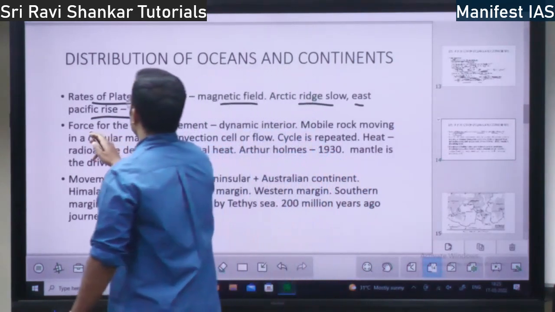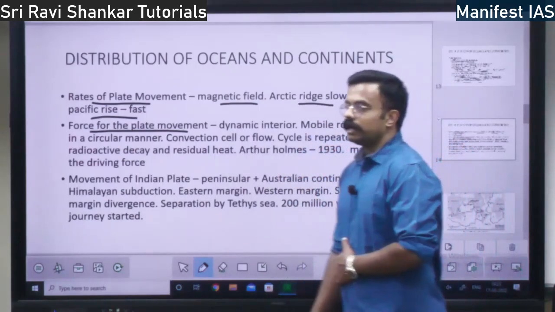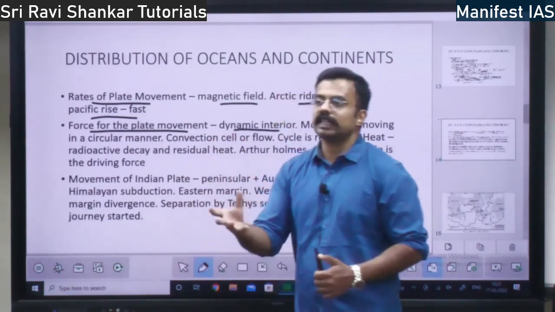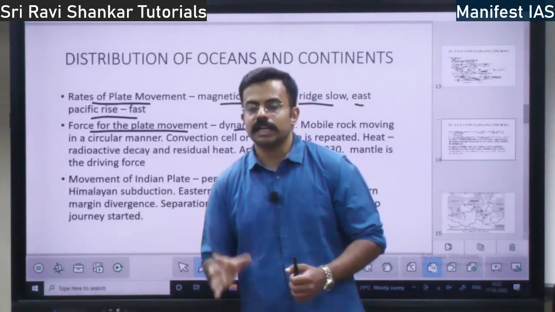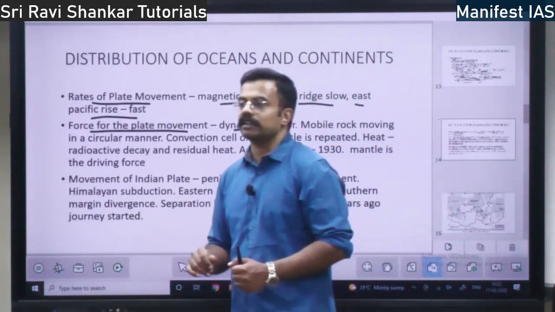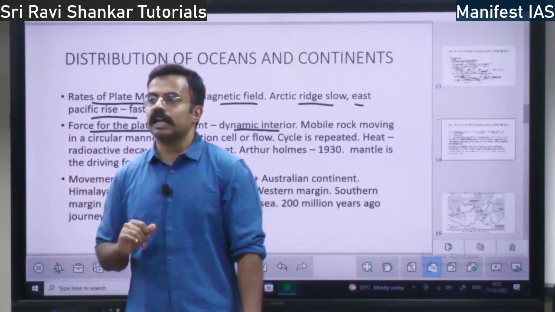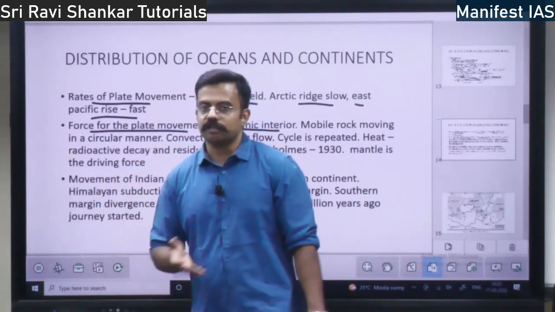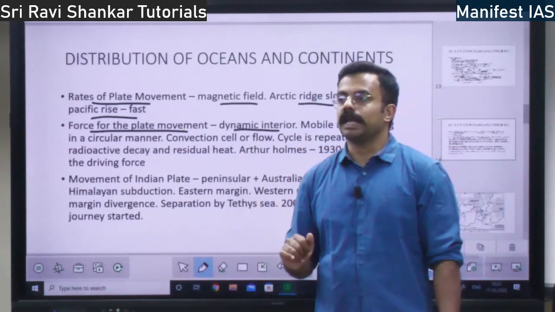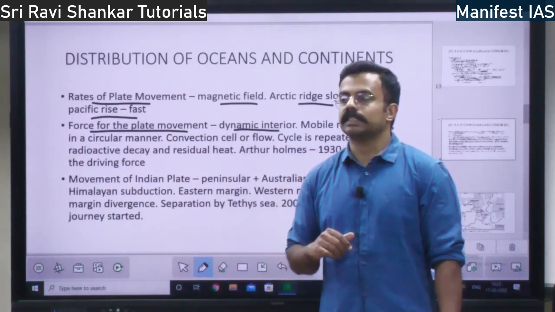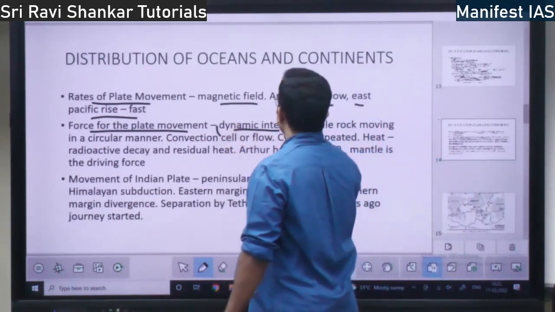Then you have force for the plate movement. What is the force based on which the plate moves, right? There is a dynamic interior within the earth. Whatever is there, it is dynamic, right? Dynamic means very fast movement. Earlier it was believed within the earth everything was static. There was no movement. The interior of the earth was believed to be a static portion earlier. Whereas after research in the 19th-20th century, we found out that interior of the earth is not a static place. It is full of dynamic nature. There is lot of movement, right? So there is a dynamic interior.